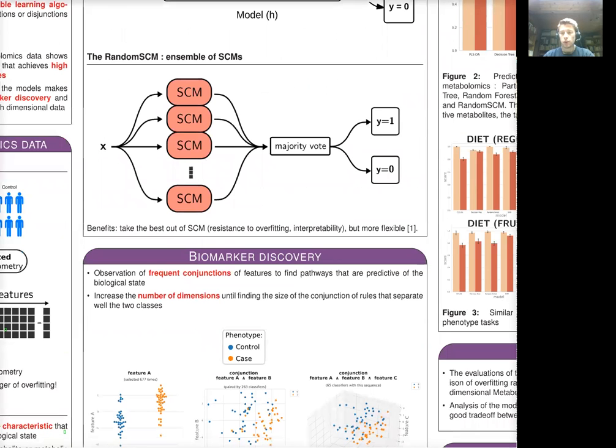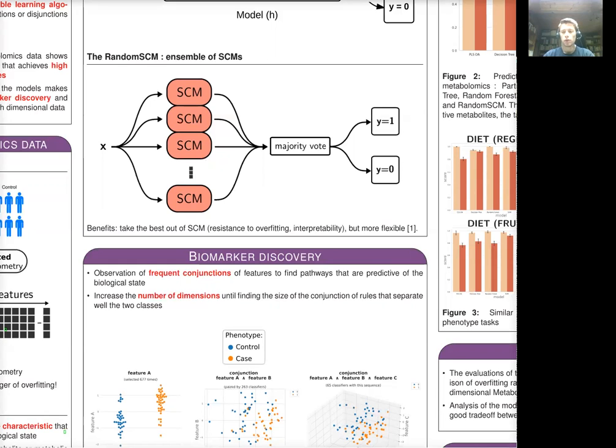Following the idea of random forests, we applied the bootstrap aggregation principle to the set covering machines. Several set covering machines are trained on subparts of the data. Once the model is built, its prediction is the majority prediction among the classifiers that compose it. We can reformulate it by saying that the random SCM is built with SCMs as elementary blocks, the same way a random forest is built with decision trees.